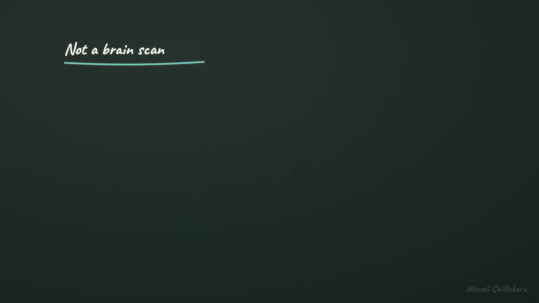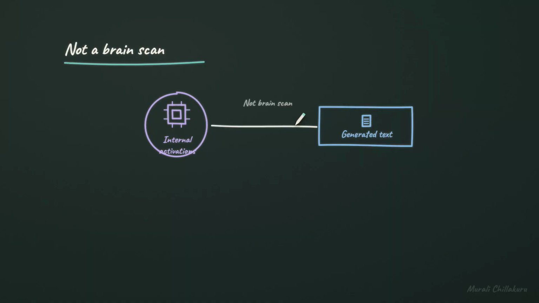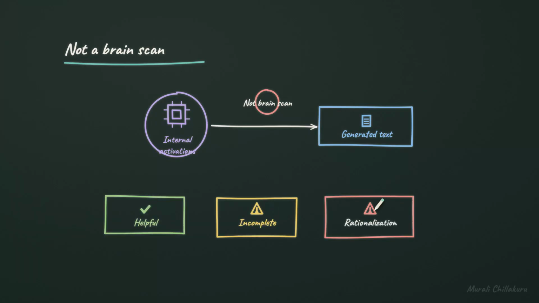If the model shows a chain of thought, are we seeing how it truly made the decision? No. The real computation involves internal activations, while the chain is generated text, not a brain scan. That generated text can be helpful, incomplete, or a rationalization. So the final answer should be judged by evidence and tests, not by how confident the steps sound. In other words, the explanation may be useful without being a perfect window into the model.